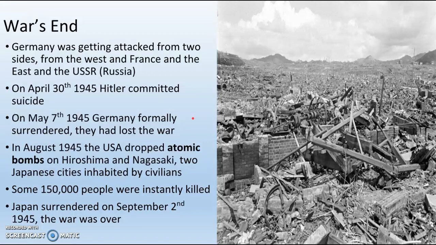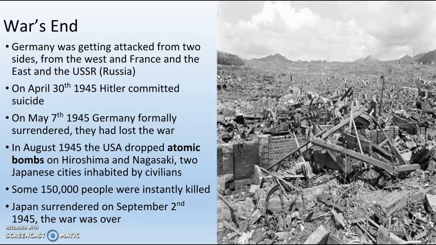So ultimately, the war does end. Germany is getting attacked from two sides, from the west, from France, and in the east, from the USSR, Russia. On April 30th, 1945, Hitler commits suicide. He puts a Walther PPK to his forehead. On May 7th, 1945, Germany formally surrenders, so just shortly thereafter they had lost the war. Berlin is totally destroyed and has been taken by the Russians.